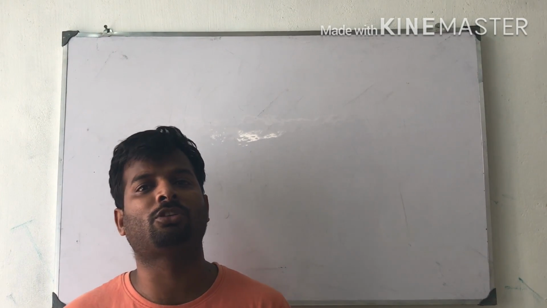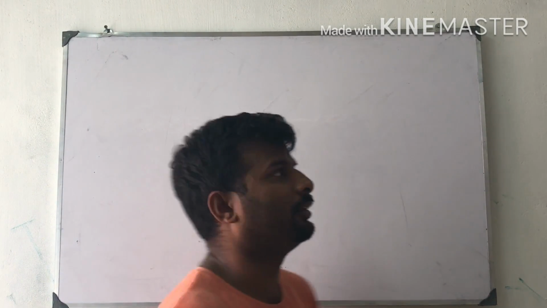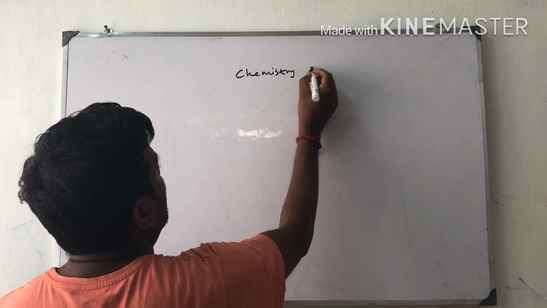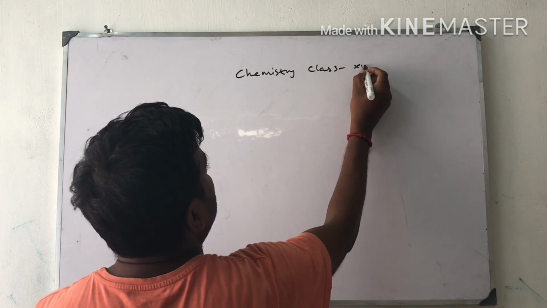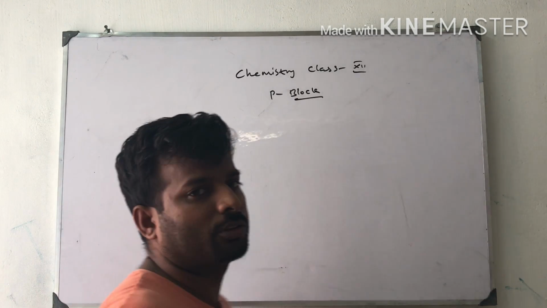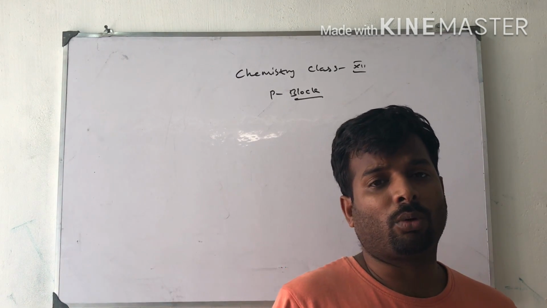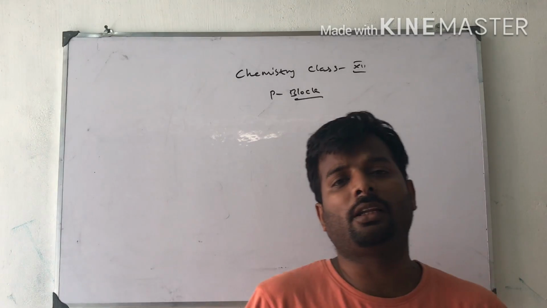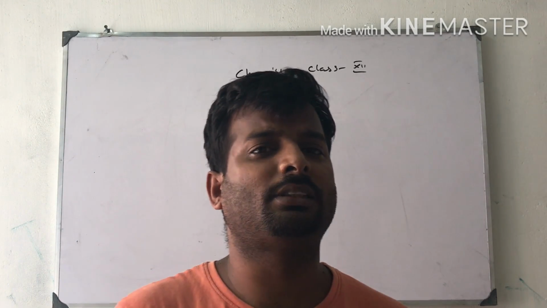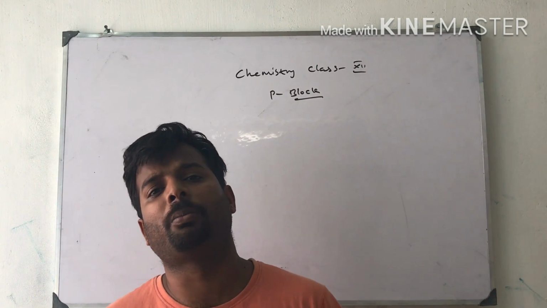Friends, today we are going to start with group 18 chemistry, class 12 P block. In this chapter we are going to start with group 18 elements. Group 18 elements are helium, neon, argon, krypton, xenon and radon. These 6 elements are called group 18 elements.